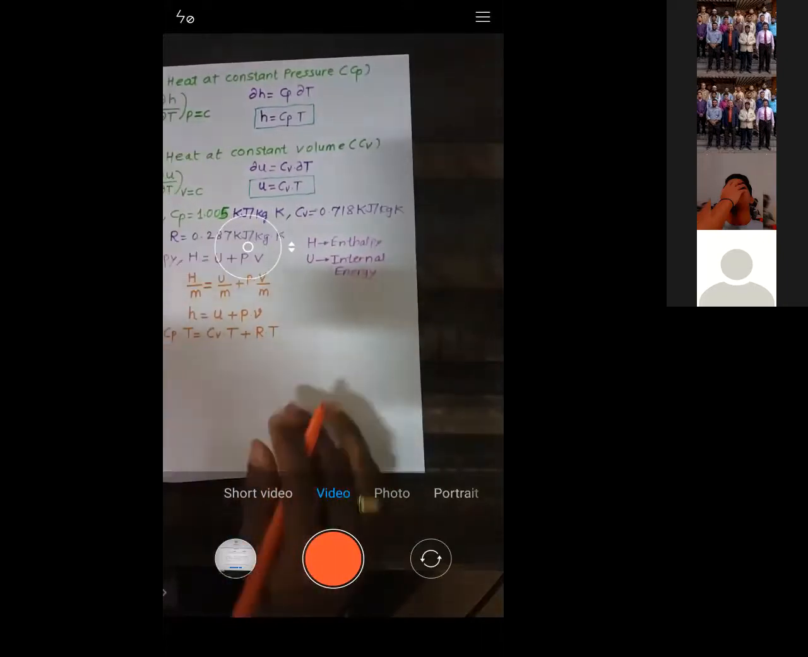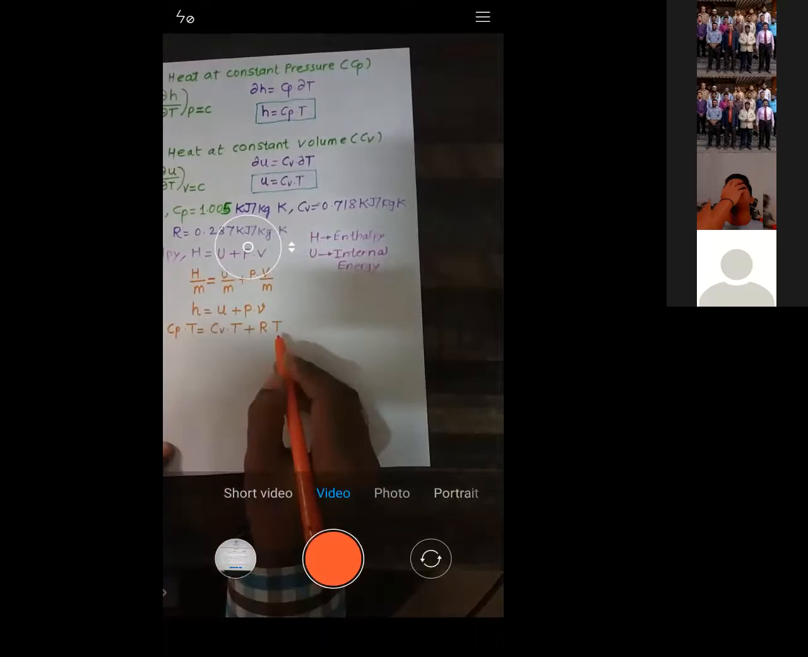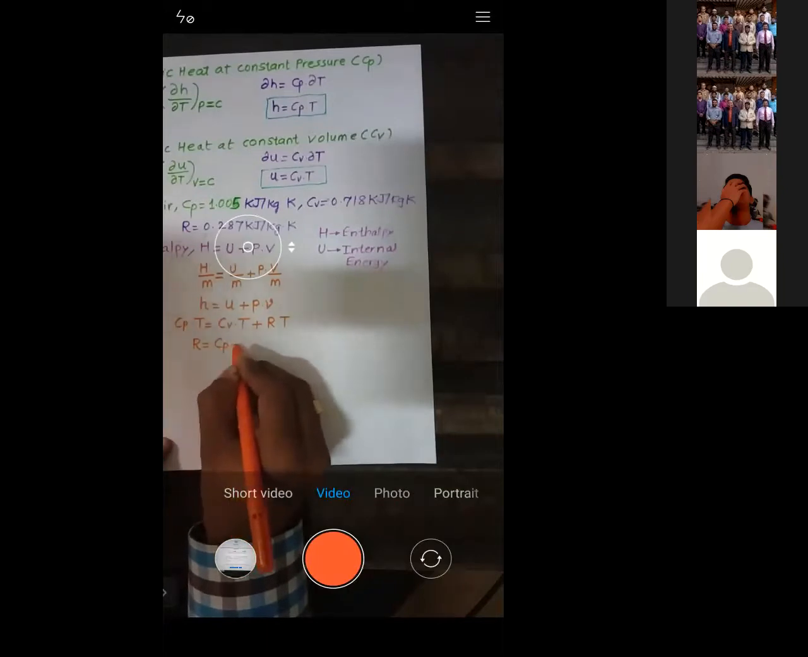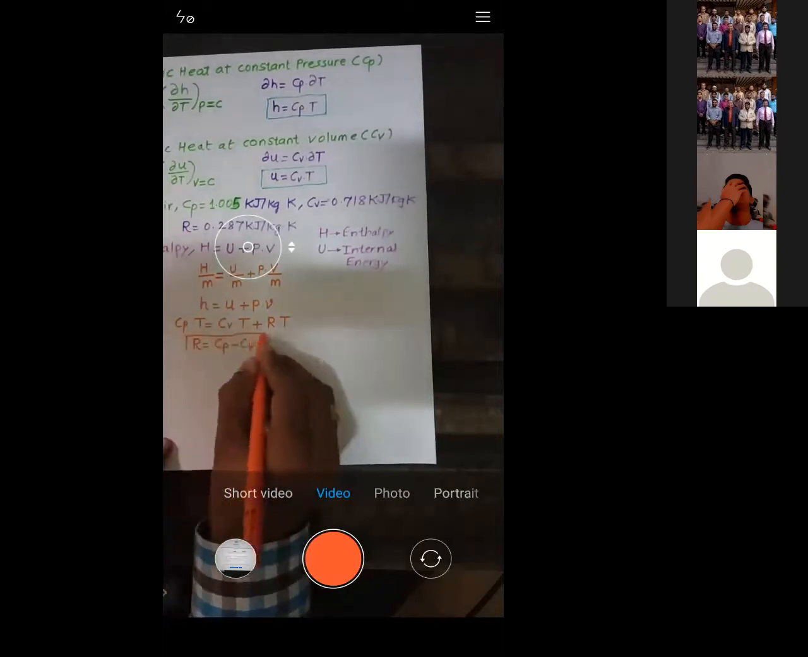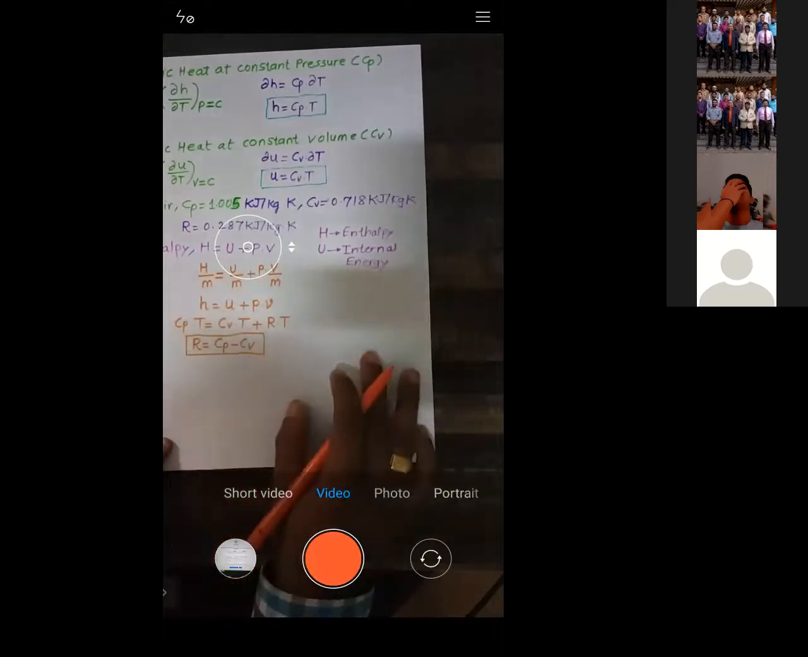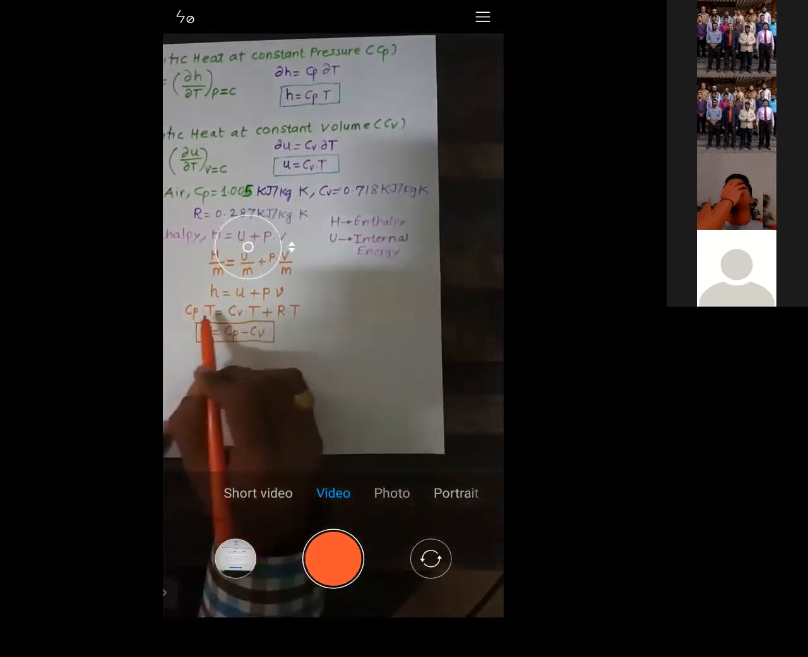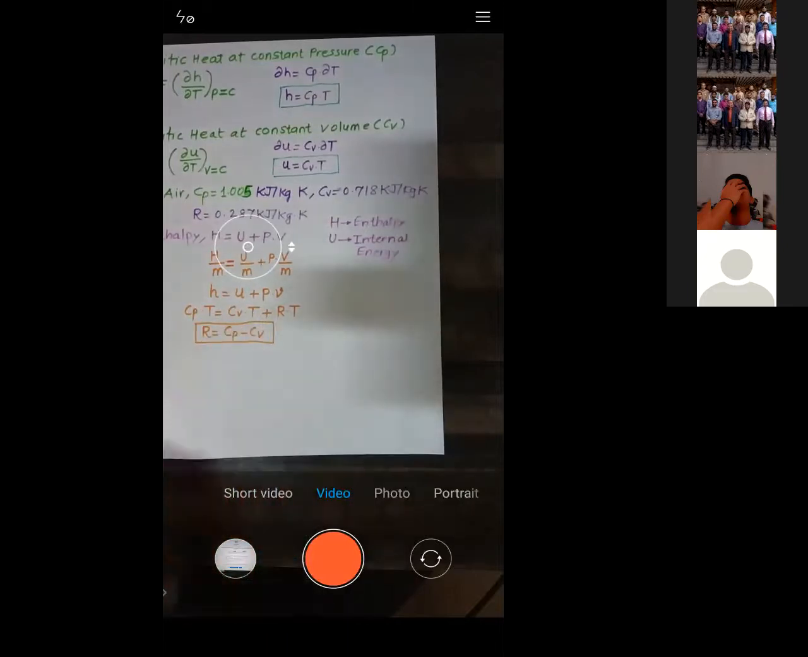So if you just solve it, what will you get? You will get the value of R as Cp minus Cv. Is it okay? R is given by Cp minus Cv. You can check it. What value of R will you get? Cp minus Cv. T gets cancelled because they are common. So you will get R as Cp minus Cv.